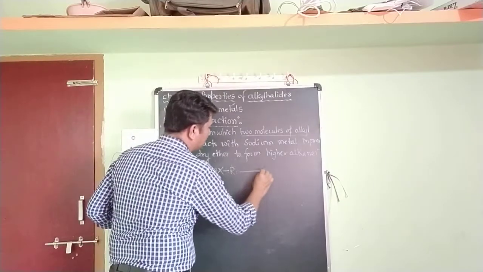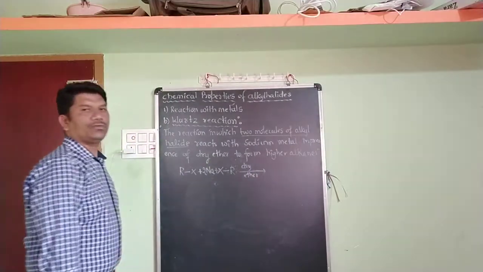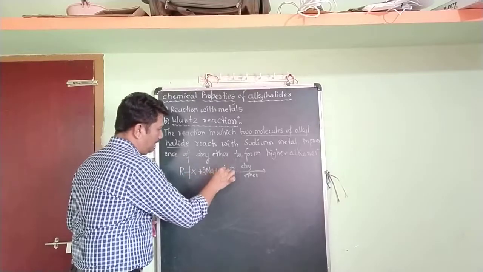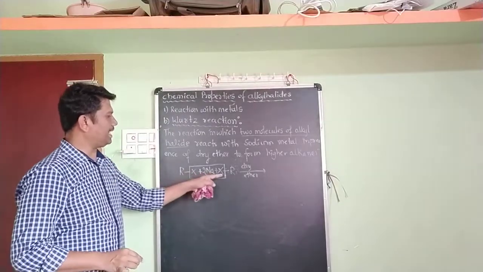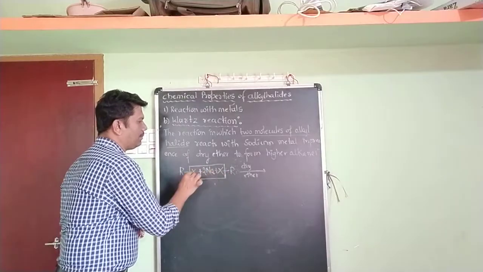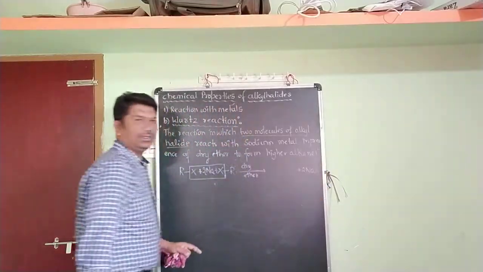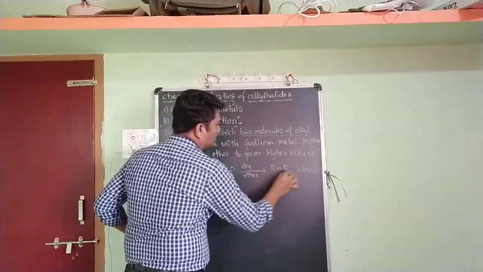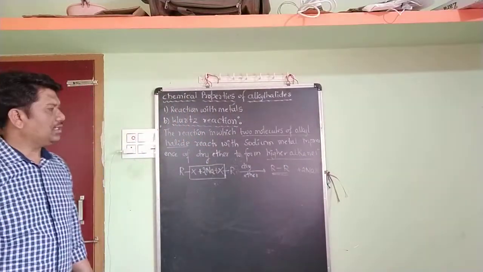In presence of dry ether, to form higher alkane, you just have to remove these halogen atoms. Halogen atoms are highly electronegative, and sodium is electropositive. They combine to form 2NaX, sodium halide, and the remaining is R-R. So R-R is nothing but a higher alkane.